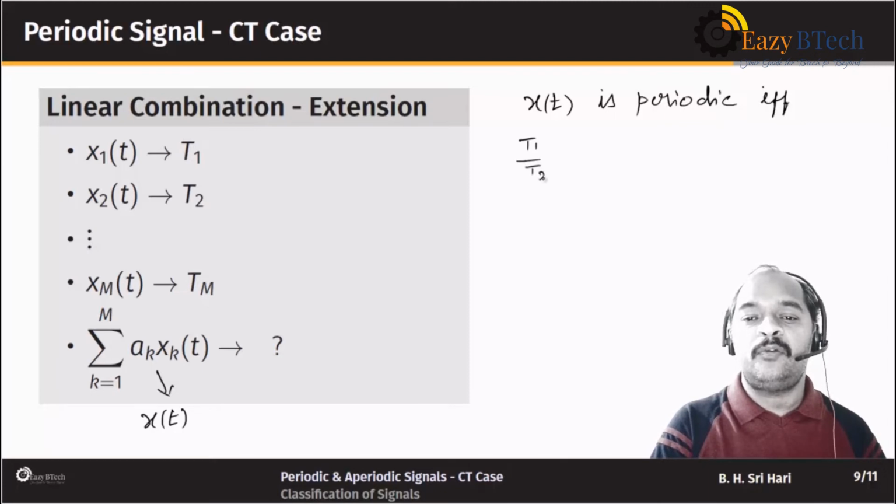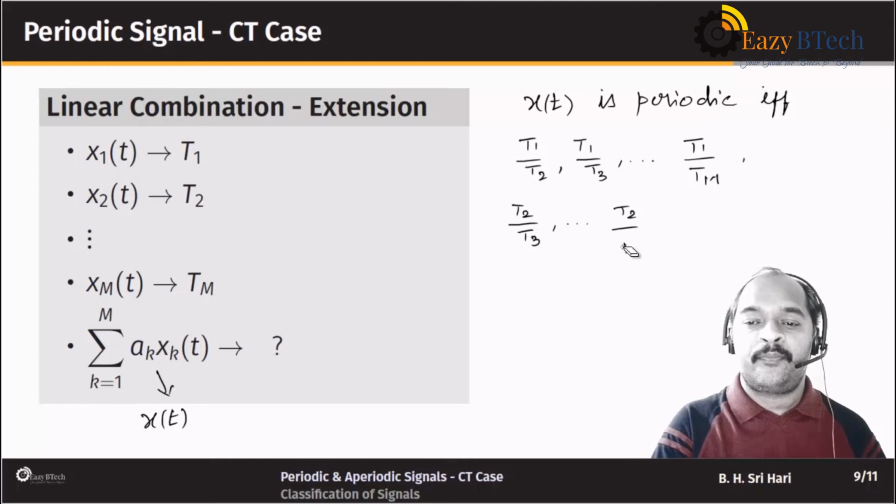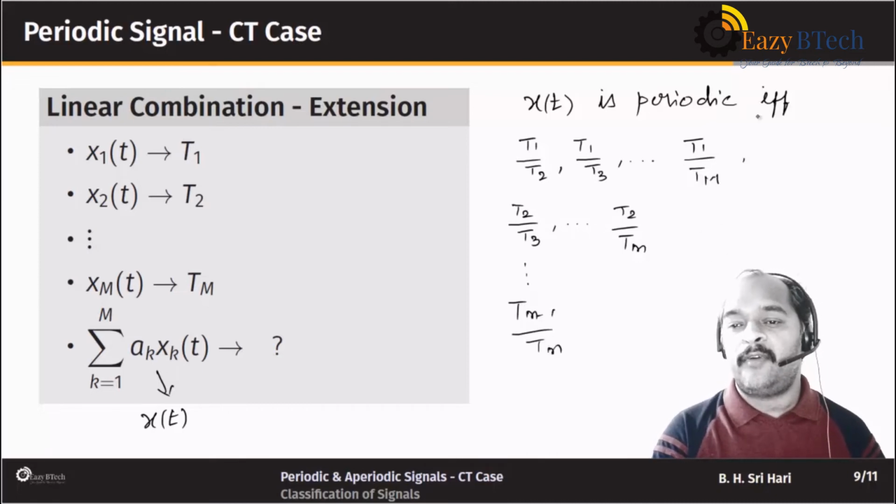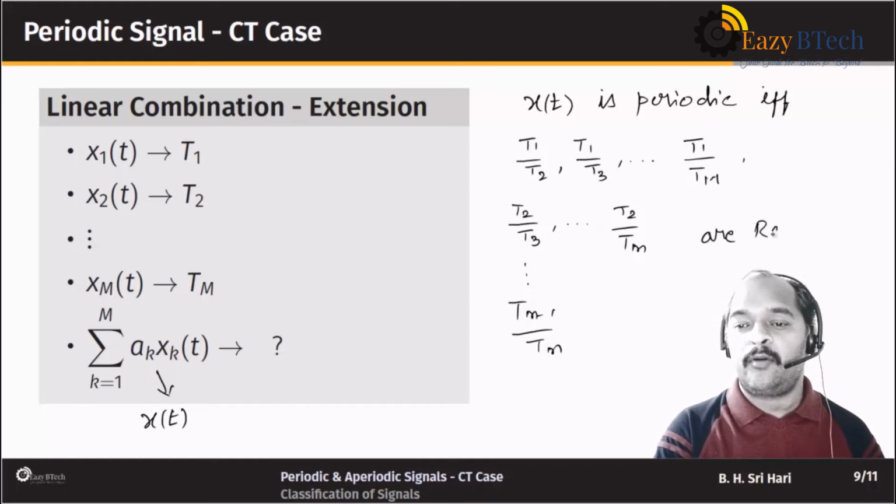if and only if all the ratios, T1 by T2, and T1 by T3, and so on up to T1 by Tm, and similarly T2 by T3 and so on up to T2 by Tm, and again like that we finally check Tm minus 1 by Tm, are all rational. If and only if all these ratios are rational numbers.